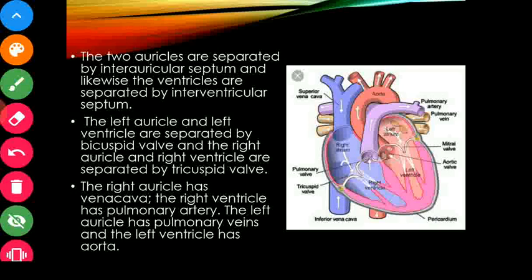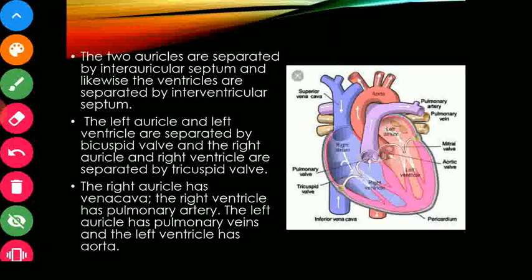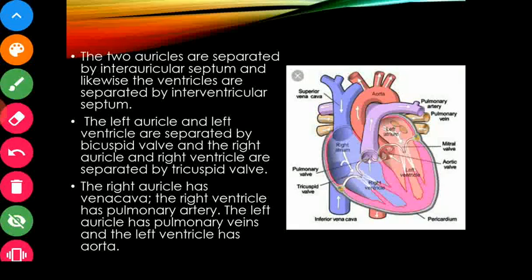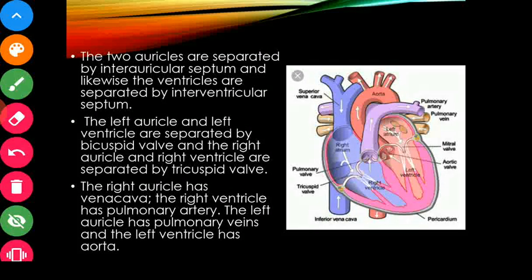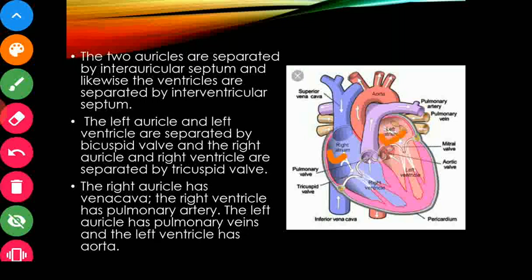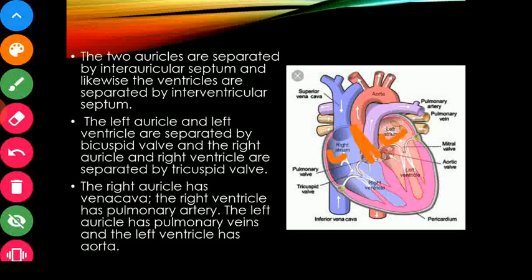The next point is the two auricles are separated by interauricular septum, and likewise the ventricles are separated by interventricular septum. So the two auricles, this auricle and this auricle, they remain separated with the help of interauricular septum. Similarly, the ventricles are separated by interventricular septum here.